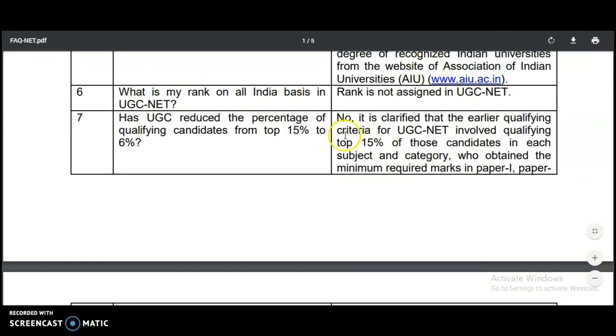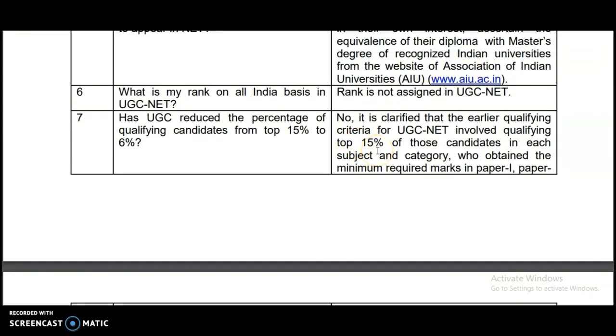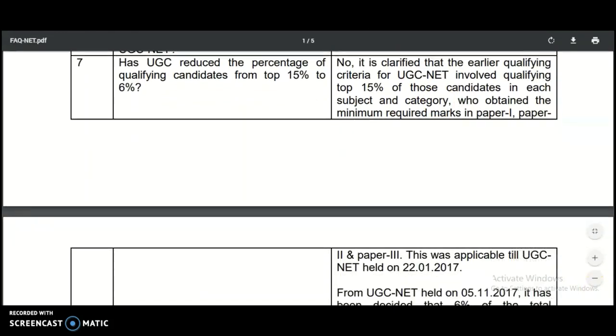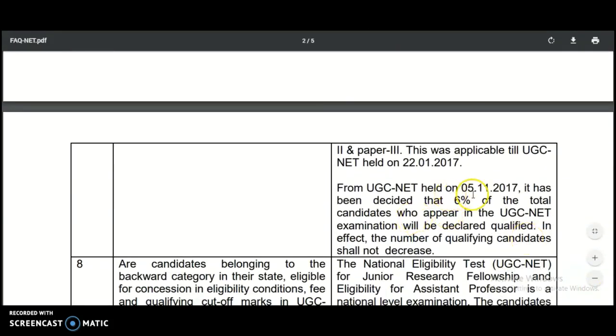That means they took the top 15% based upon each and every subject and each and every category, among the candidates who got the minimum required marks in paper 1, 2 and 3. The minimum required marks are also provided in the information bulletin: 40% for the unreserved category and 35% for the reserved category. But from the UGC NET held on 5th November 2017, it was decided that 6% of the total candidates who appear in the UGC NET exam will be declared qualified.